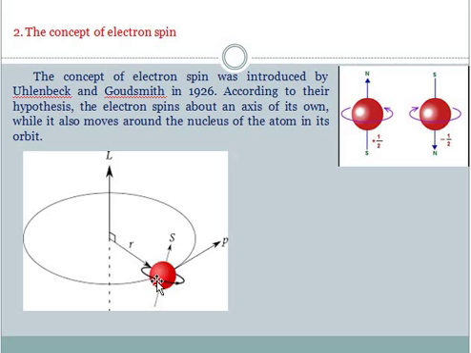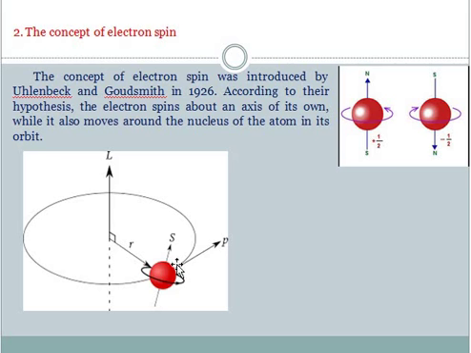The orbital motion and the spin motion of the electron introduce two magnetic moments. Students, we know whenever a charge moves, it constitutes current and a magnetic moment. So the electron acts as a teeny magnet. The magnetic moment due to spin motion may be parallel or anti-parallel to the magnetic moment of orbital motion.